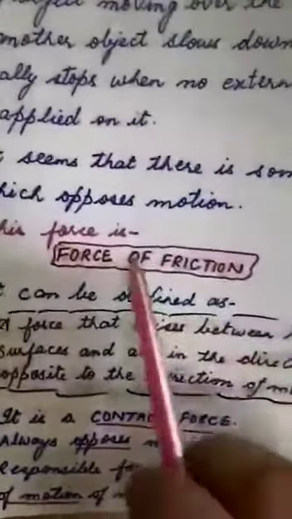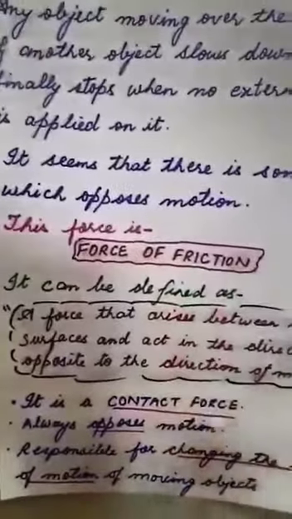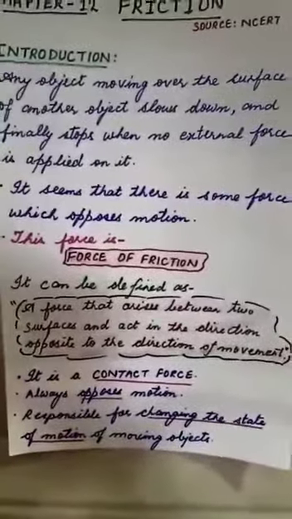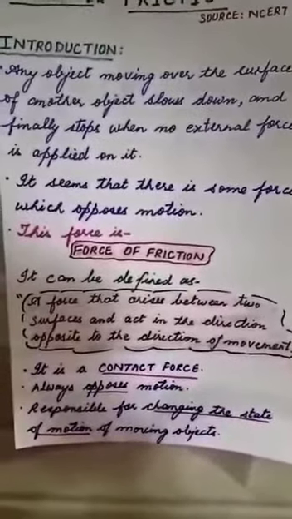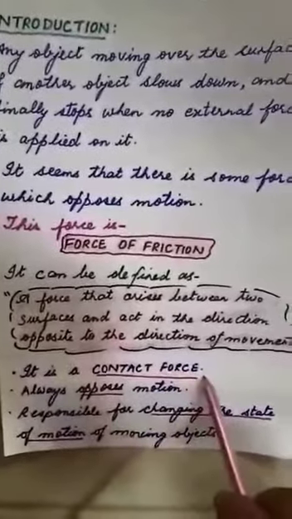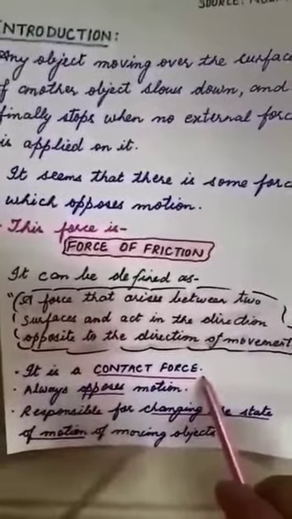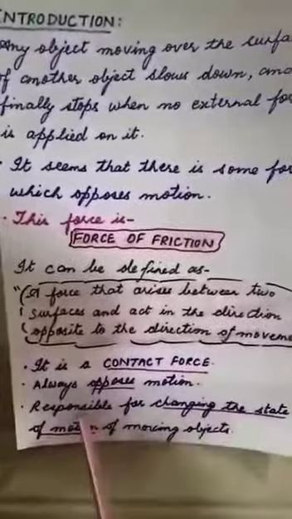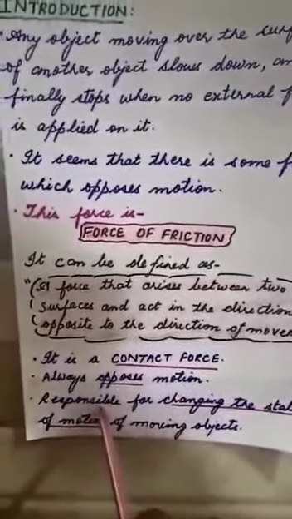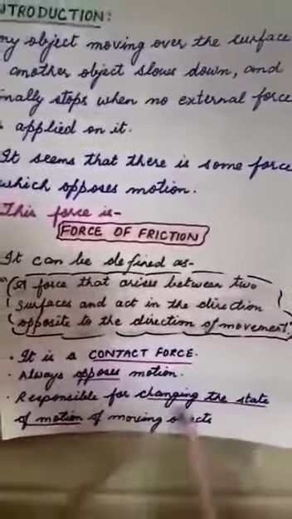Yes, this something is actually force of friction or simply friction. So it can be defined as a force that arises between two surfaces and acts in the direction opposite to the direction of movement. Children, there are certain facts associated with force of friction. It is a contact force, that is, it always arises between two surfaces which are in close contact. It always opposes motion, as we have seen just now, and is responsible for changing the state of motion of moving objects.